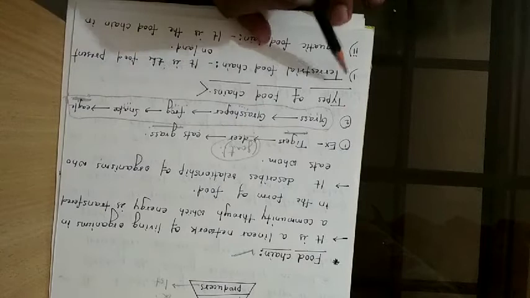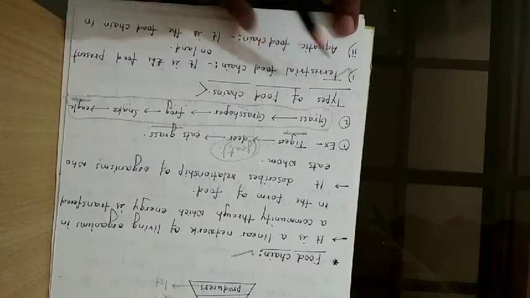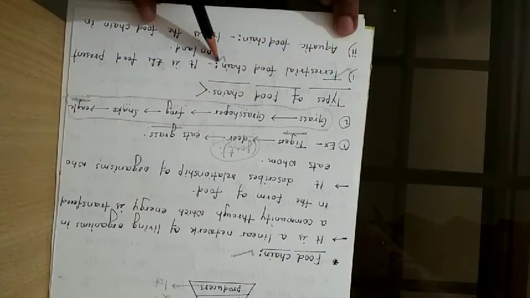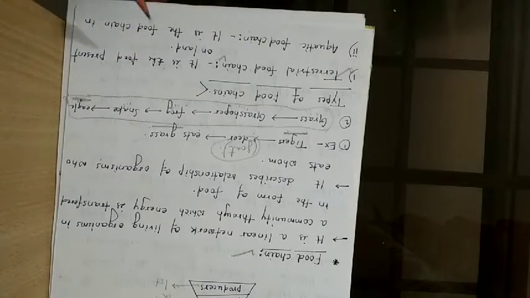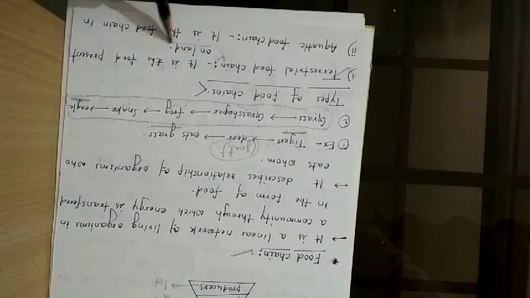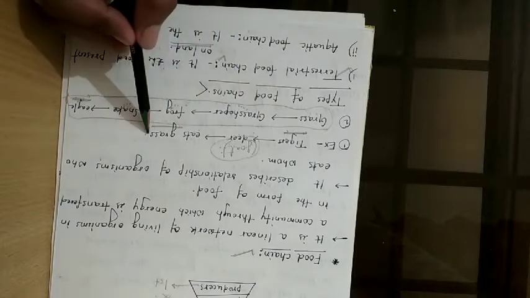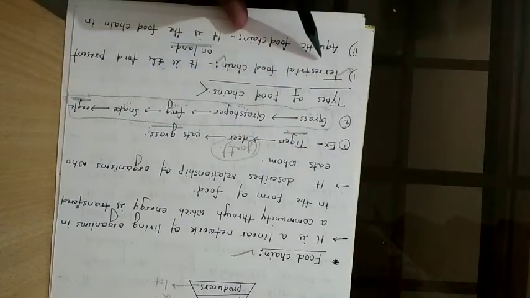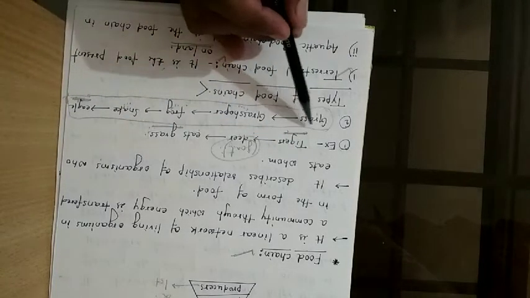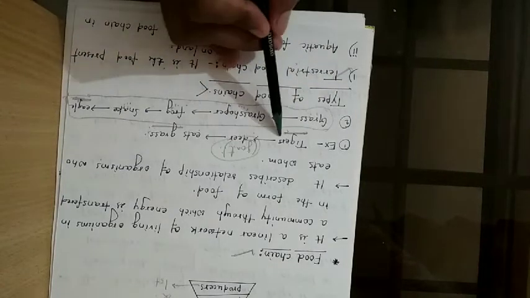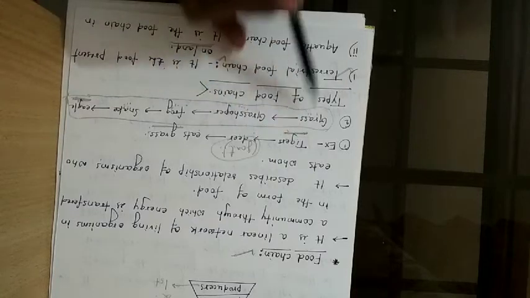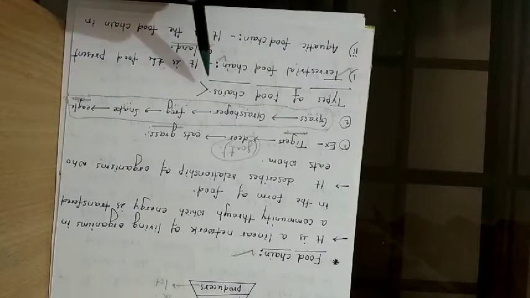Now there are two types of food chain. First is terrestrial food chain and second one is aquatic food chain. So what is this terrestrial food chain? Let's see. Terrestrial food chain is the food chain present on land. As I told, we can take the tiger as a terrestrial example, and this grass can also be taken as a terrestrial example. So tiger and this grass both are examples of terrestrial food chain.